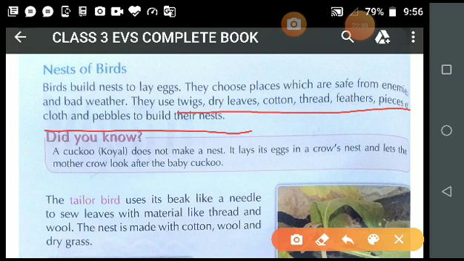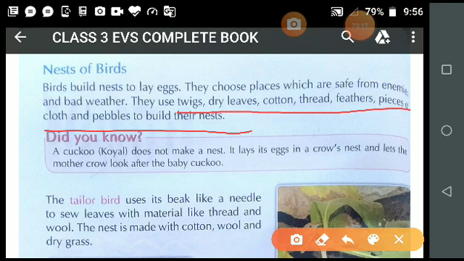Dry leaves, cotton, thread, then feathers, small pieces of cloth which they find in the surroundings. And cotton is also the same: if there are many hospitals in the surroundings, they can take cotton from there. Pebbles are very small stones.